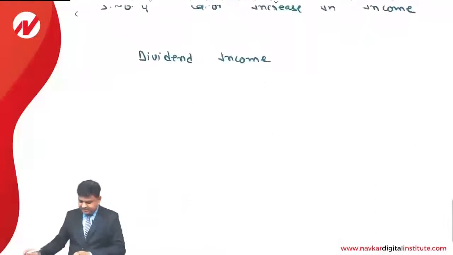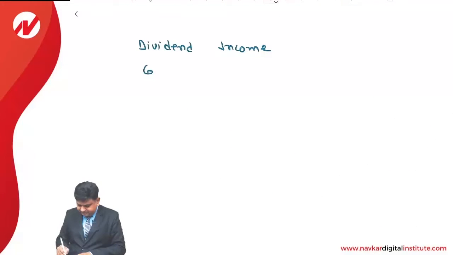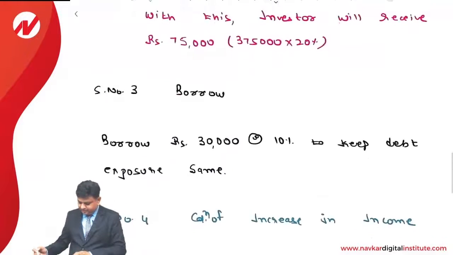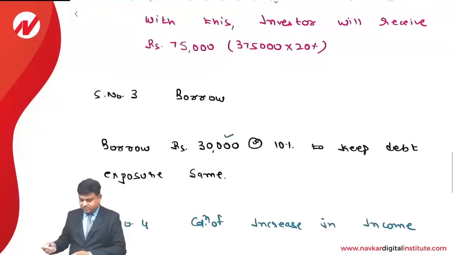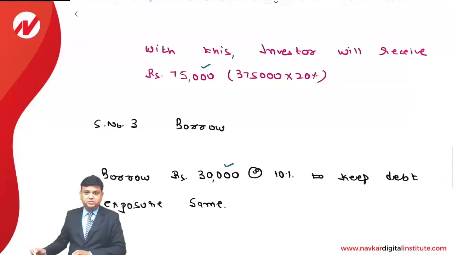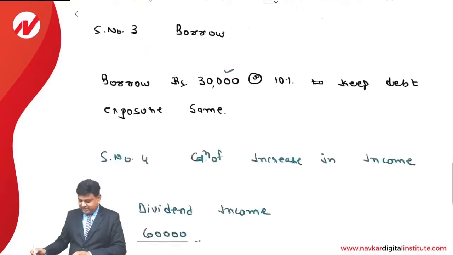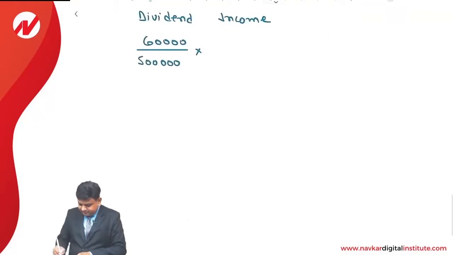It is 60,000 divided by 5 lakhs into this is 30,000 and this is 75,000. So in total it comes to 1,05,000, that is 75,000 plus 30,000.